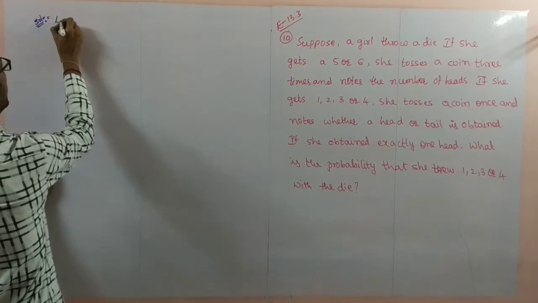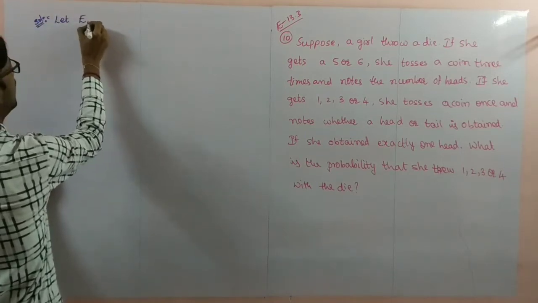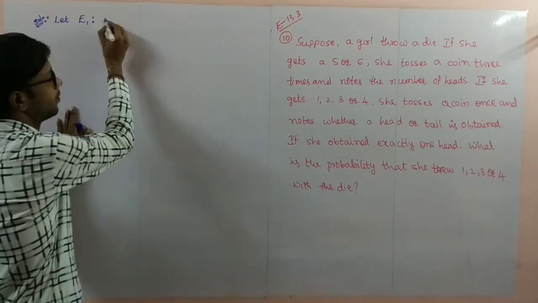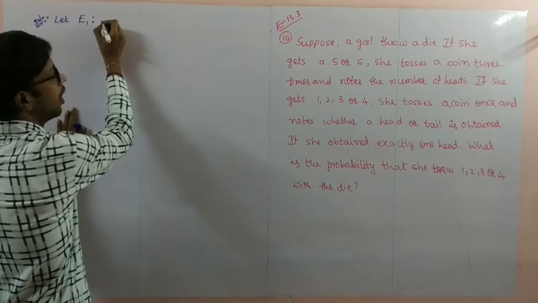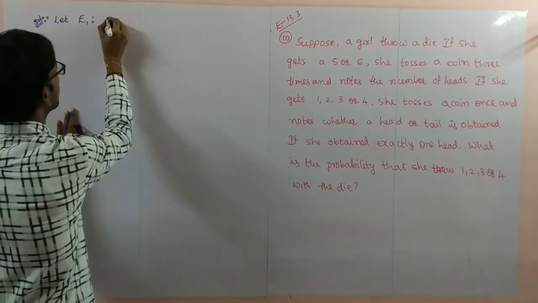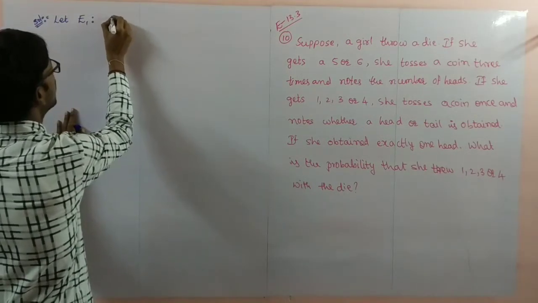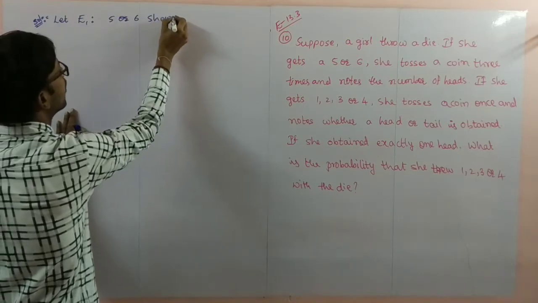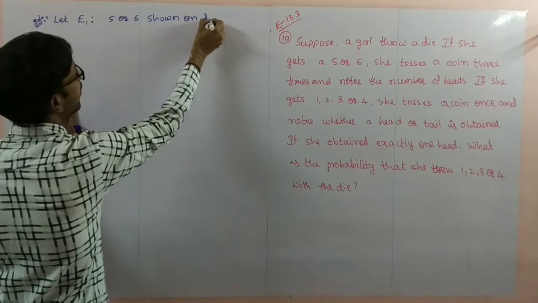First of all, the events. Let E1 be the event 5 or 6 shown on die.